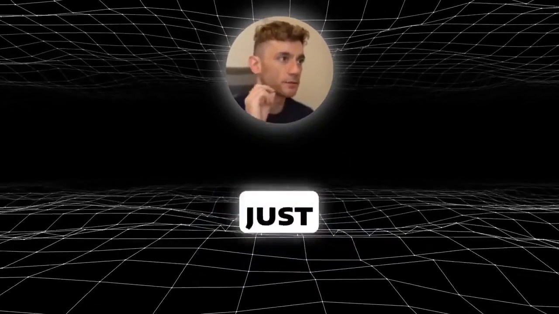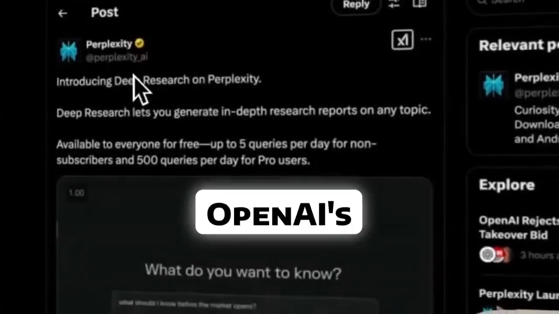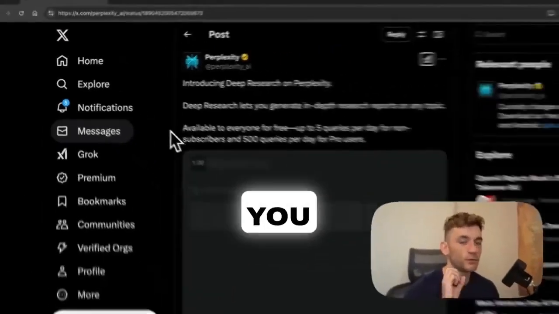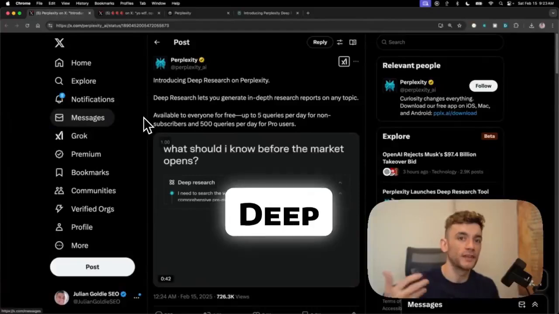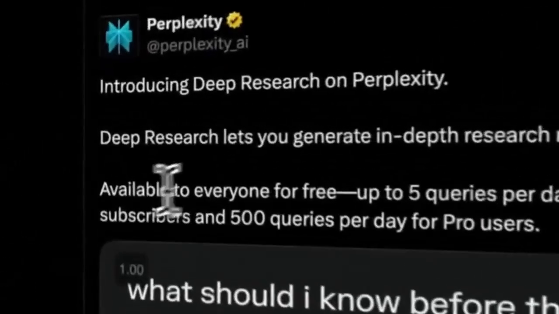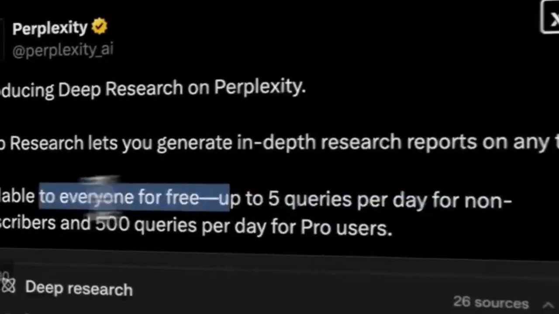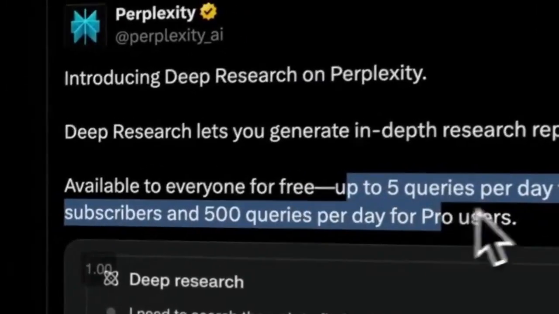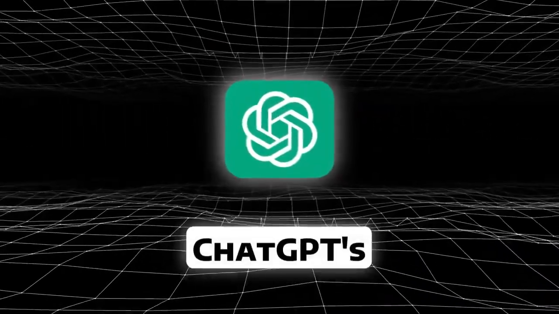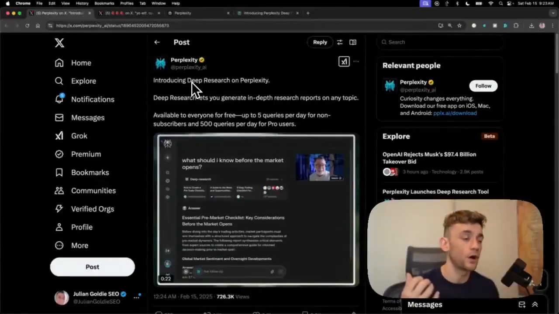Perplexity have just released Deep Research. Now, this is like an alternative to OpenAI's Deep Research, except here's the biggest difference. Normally, you would pay $200 for deep research capabilities inside ChatGPT Pro, but now you get access to it for free inside Perplexity. So you get up to 5 queries per day for non-subscribers and 500 queries per day for Pro users.